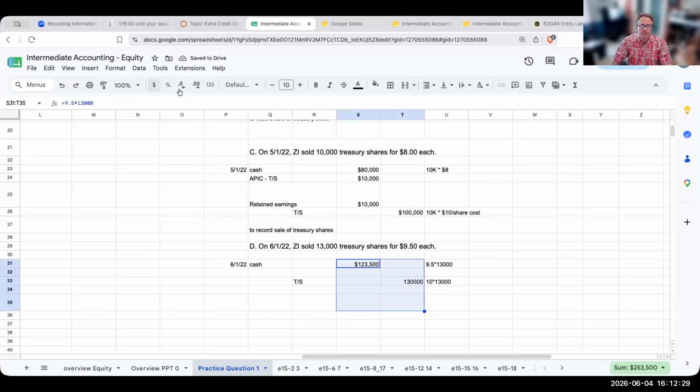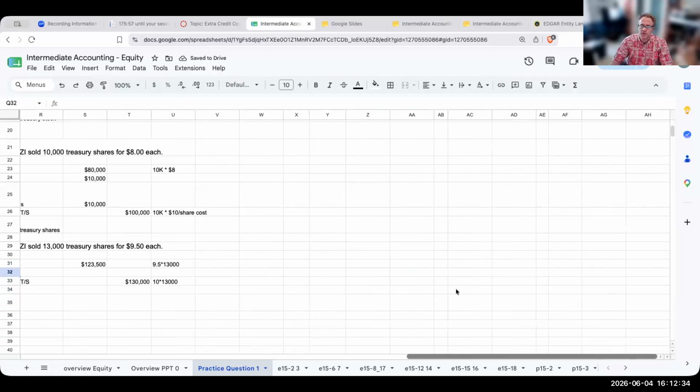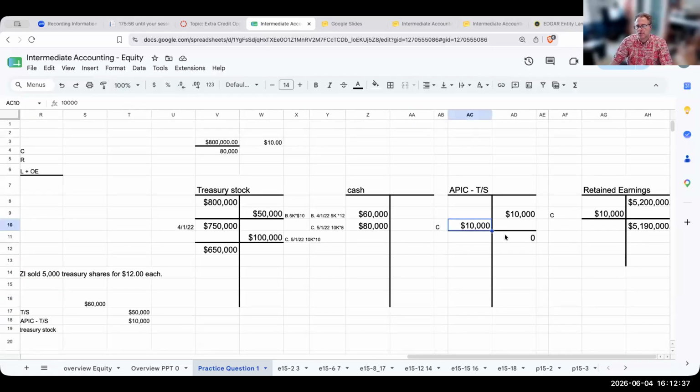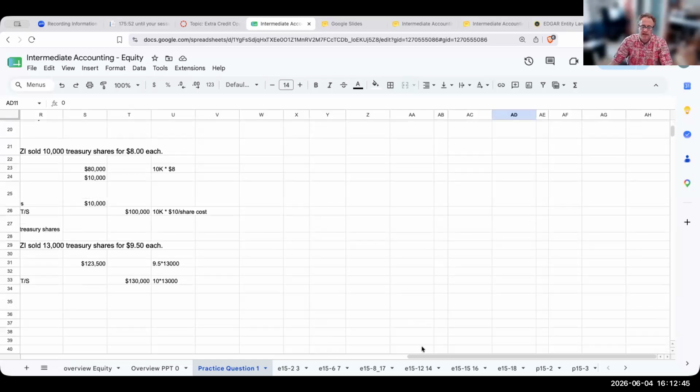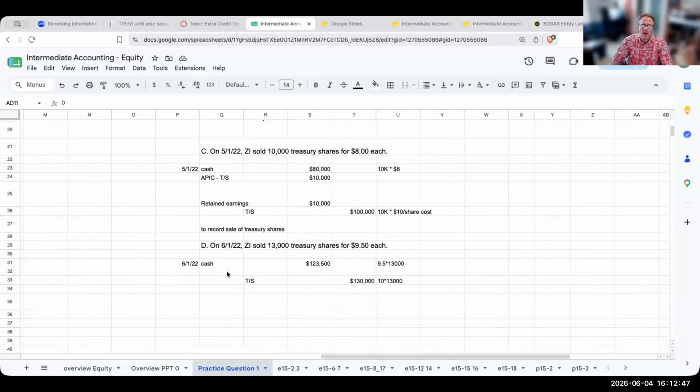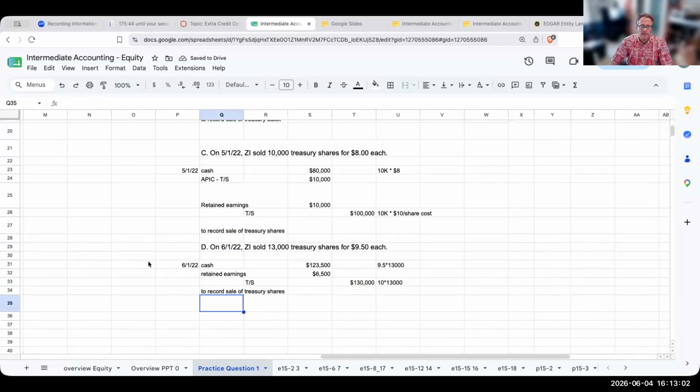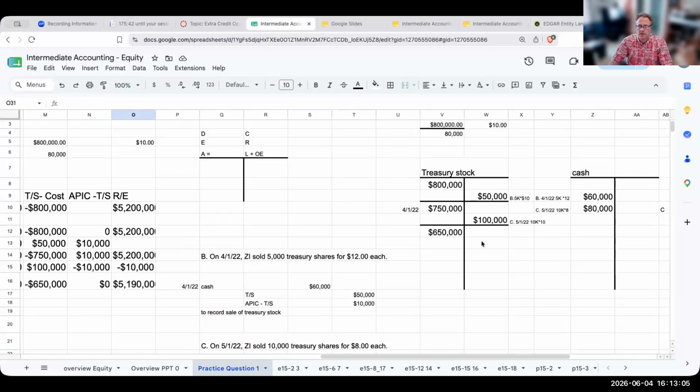And then here's my situation. Now, ordinarily, the first thing I would do is go to additional paid in capital Treasury stock, and I would reduce it, but it can never have a debit balance, and I want to make it go down to zero. It's already at zero. So I'm going to debit retained earnings for the difference between these two amounts. And this is to record the sale of Treasury shares. So this is letter D. Let's go ahead and put these in.